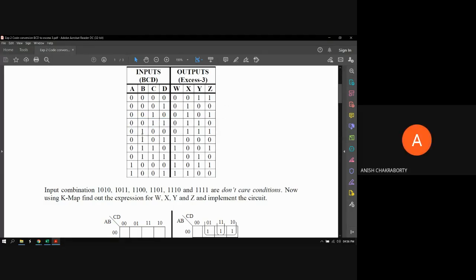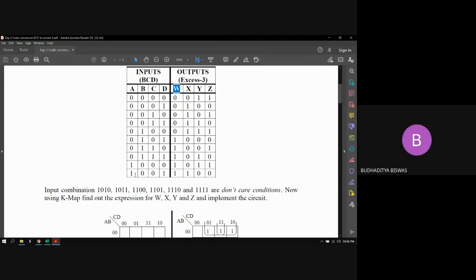Very good. Only the W, only the W. So W equals the summation of min terms 5, 6, 7, 8.